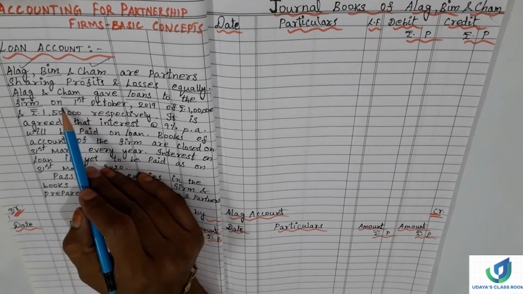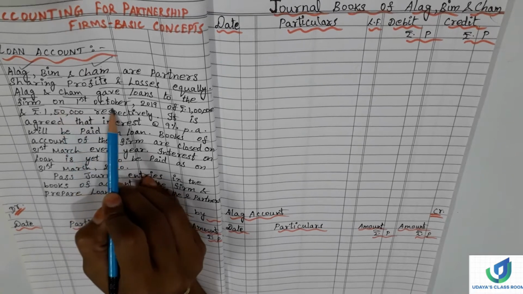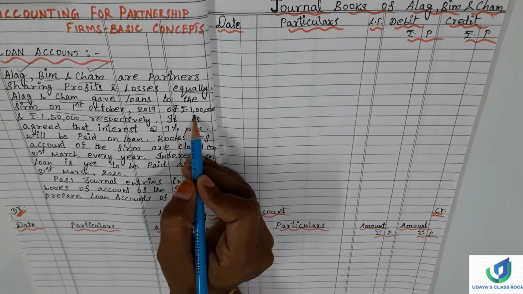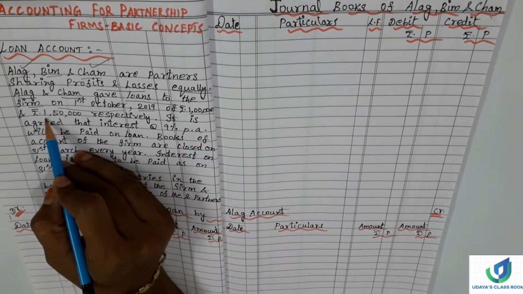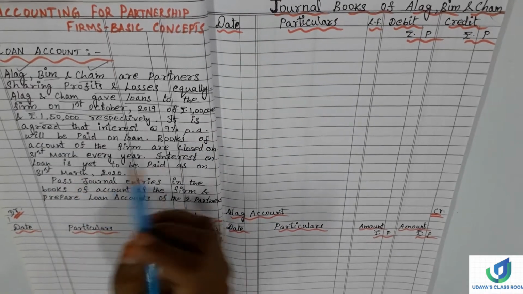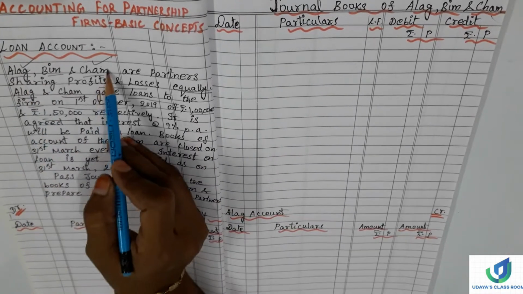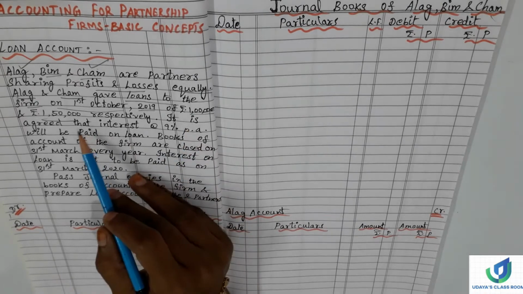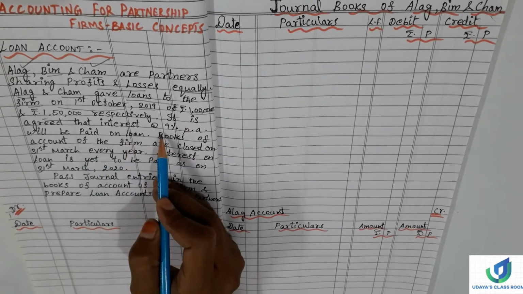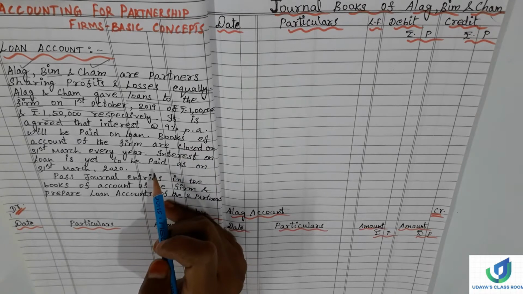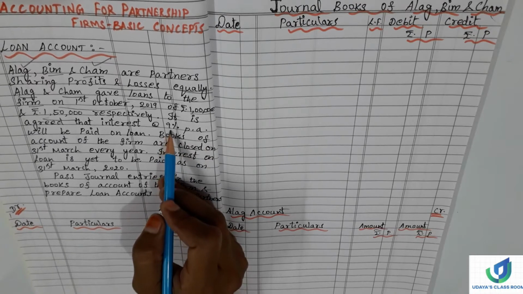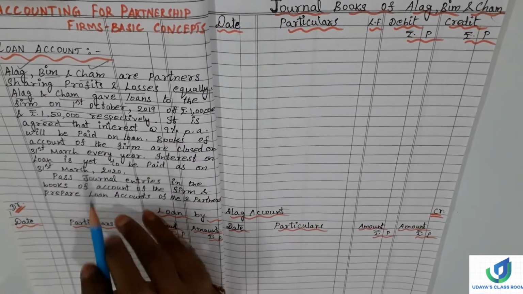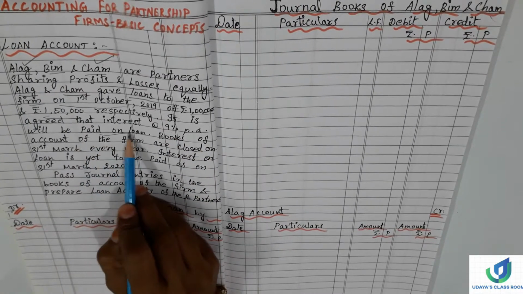When have they advanced the loan? On 1st October 2019. How much is it? Rupees 1 lakh and rupees 1,50,000, which means Alag 1 lakh and Sham 1,50,000 respectively. It is agreed that interest at the rate of 9% per annum will be paid by the firm to these partners on the loan.